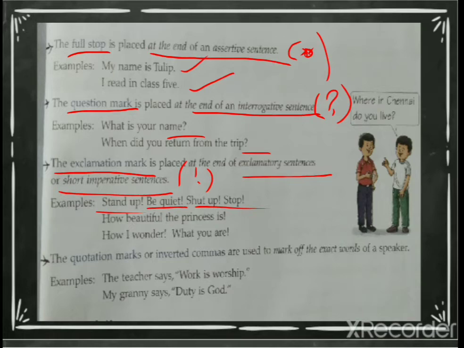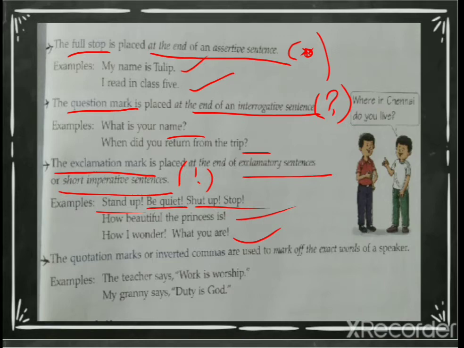Do you remember or not? Hmm? I hope you remember. Imperative, that you're going to give orders, right? You're going to give orders. So, students, at the end of imperative sentences or exclamatory sentences, what you have to do, yes, add an exclamation mark. Okay, now come to the next one. See how beautiful the princess is, how I wonder what you are. So with all this, the exclamation mark is added.